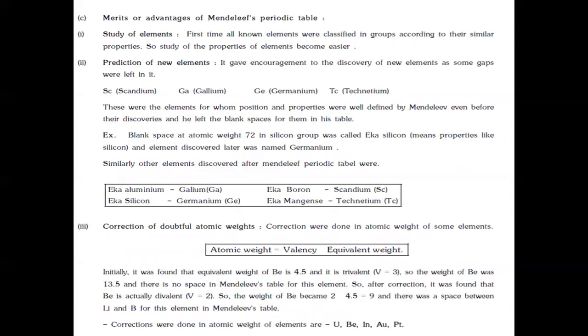Then, what are the merits of Mendeleev's periodic table? Study of elements: for the first time, all known elements were classified in groups according to their similar properties. So, the study of the properties of the elements becomes much easier.